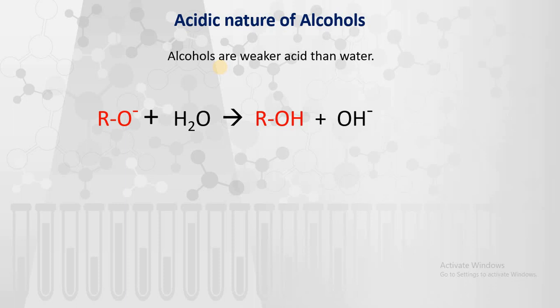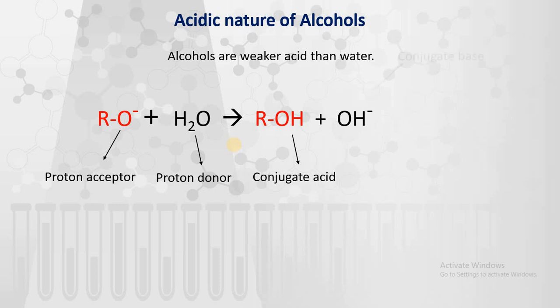This is the alkoxide ion. When this alkoxide ion reacts with water, this alkoxide ion is a proton acceptor. Water can donate its hydrogen atom to this alkoxide ion. That's why water becomes acidic in nature as compared to the alkoxide ion. Here there is a formation of conjugate acid and base pair.